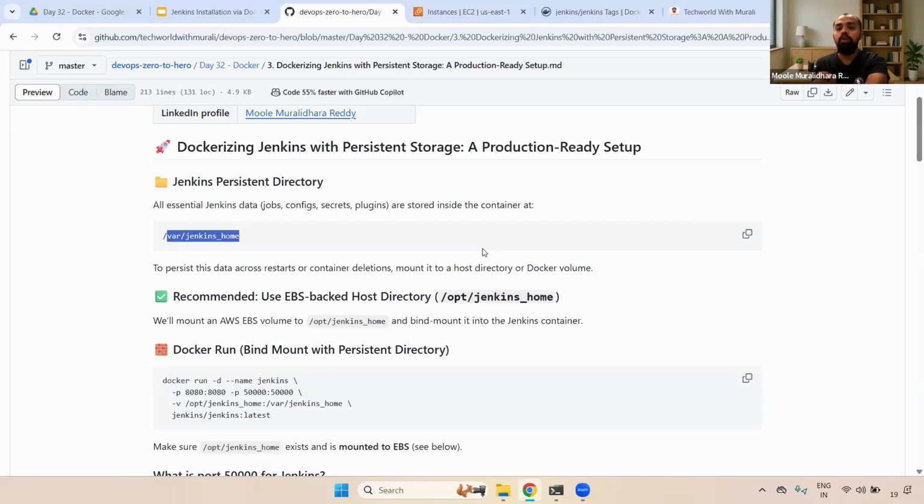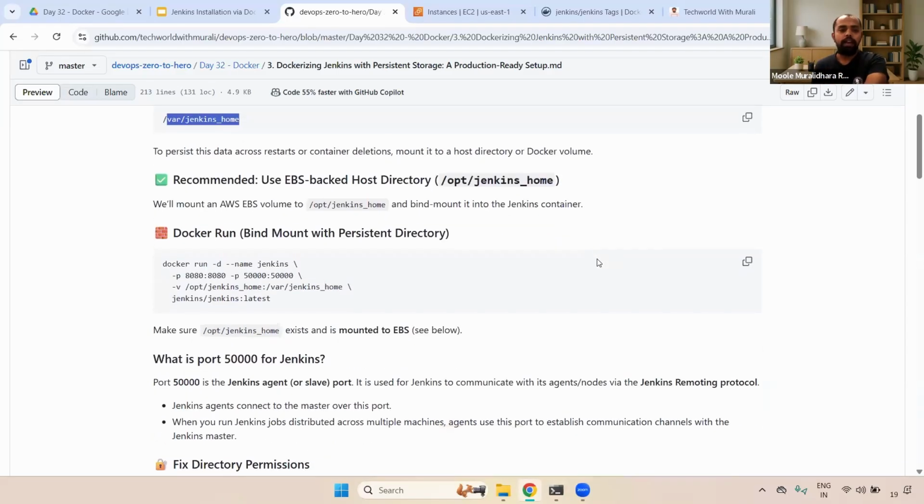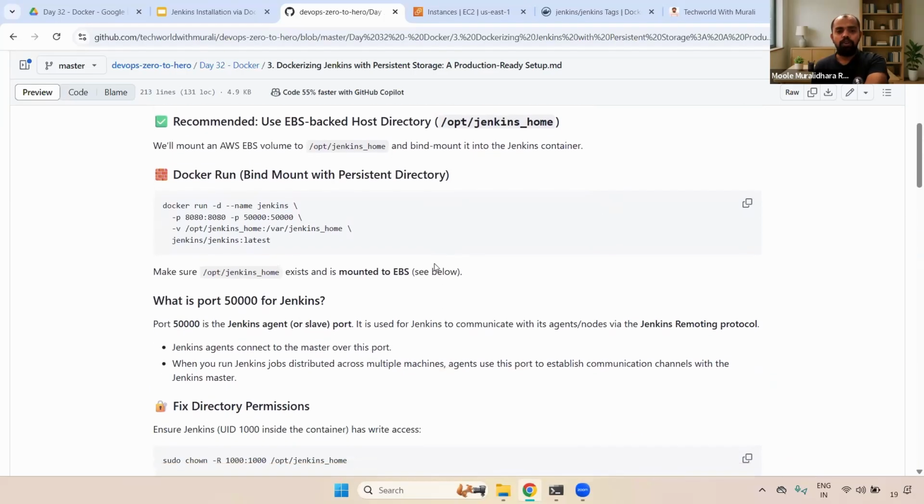For example, I'm going to mount /opt/jenkins_home to the path inside the container, /jenkins_home. Now whatever we have in /jenkins_home will be available in /opt/jenkins_home. That is our host path. After we are done, we'll attach that host path to the EBS volume and mount it. Understand, right?